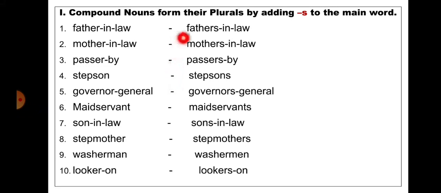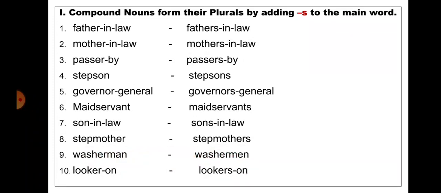Compound nouns form their plurals by adding S to the main word. Father-in-law, fathers-in-law. Mother-in-law, mothers-in-law. Passerby, passers-by. Stepson, stepsons. Governor-general, governors-general. Maid-servant, maid-servants. Son-in-law, sons-in-law. Stepmother, stepmothers. Washerman, washermen.